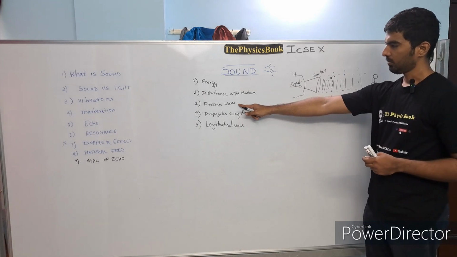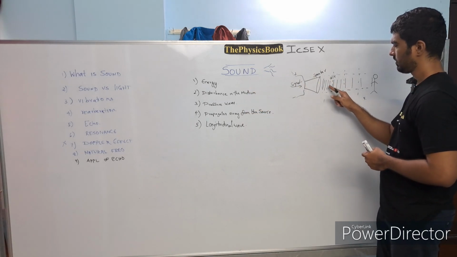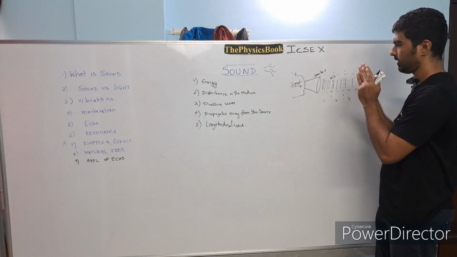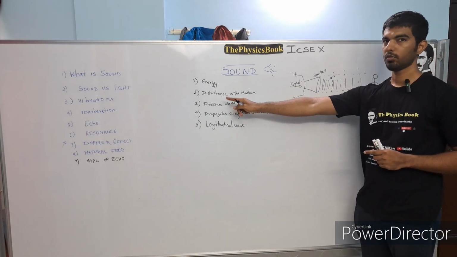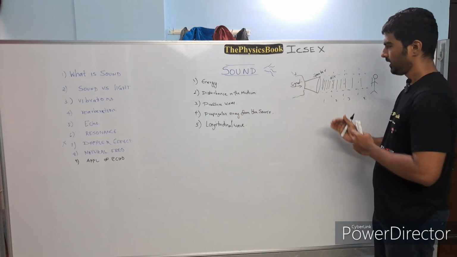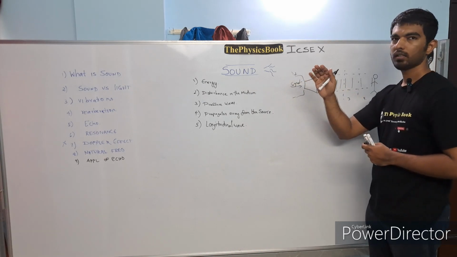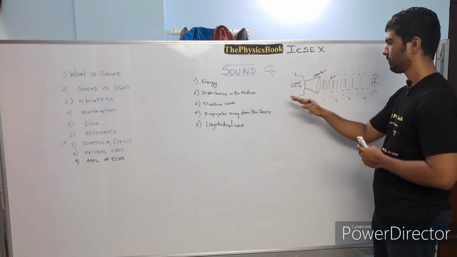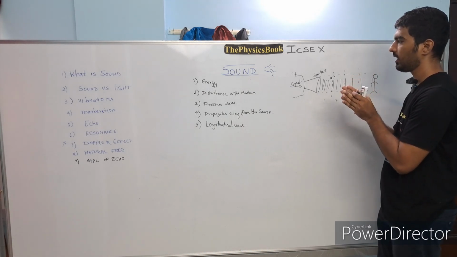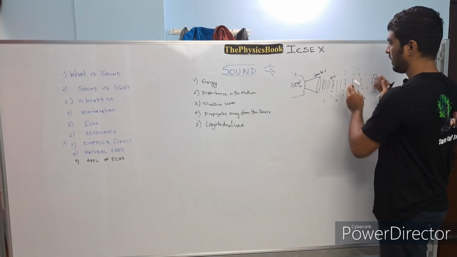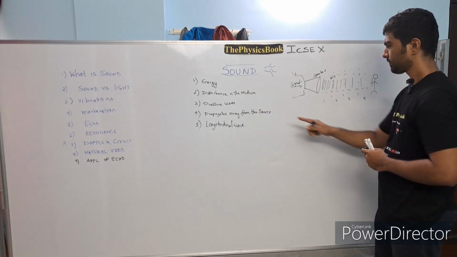And why this is called pressure waves is for the same reason. As the air is getting compressed, it is pressurizing the air. It's more technical than this, but as per ICSE 10th, it should be sufficient to understand that as compression and rarefaction is happening, it is pressurizing the air and depressurizing the air in some part. So it is called pressure waves.